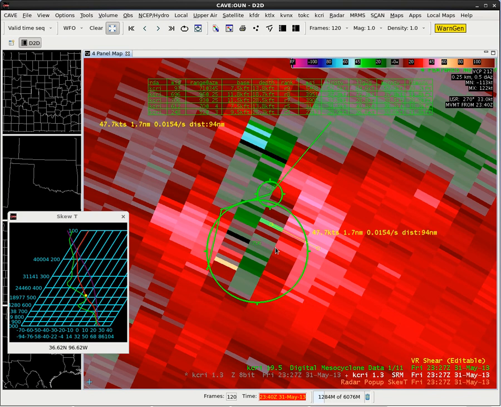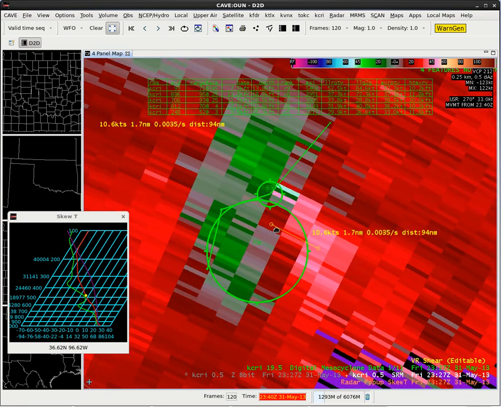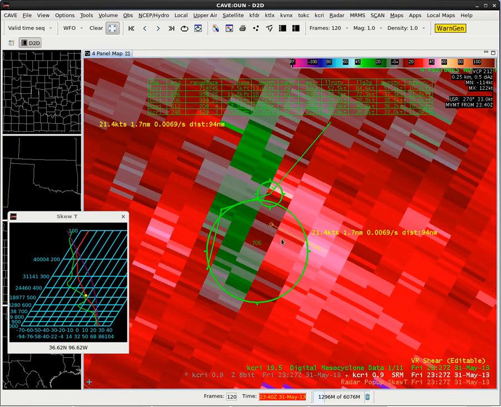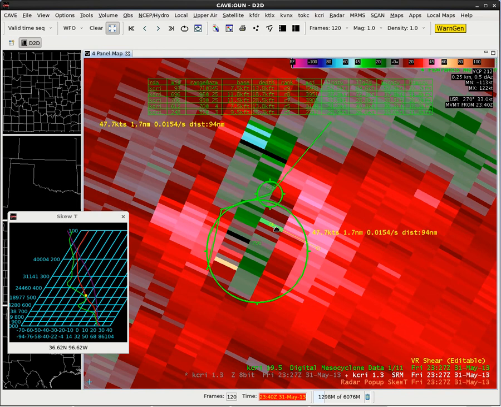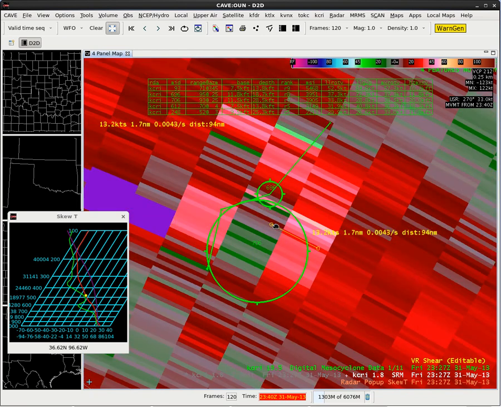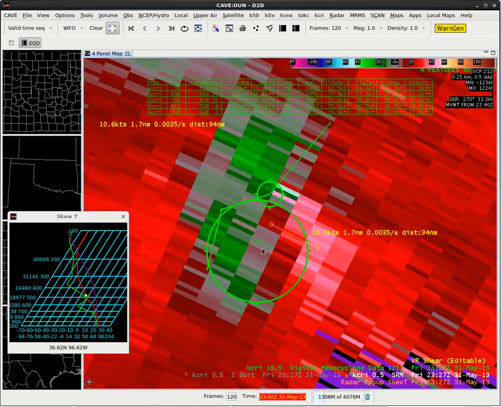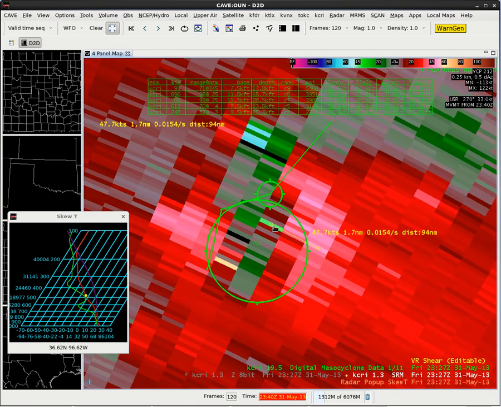Now, the reason why I don't do this is because if you look at the continuity, it's just not there to support this as being a trustworthy inbound velocity on a mesocyclone. Whenever I do rotational velocity calculations, I want to see some sort of horizontal, vertical continuity as well as temporal continuity to the signatures that I'm analyzing. And if I tilt downward, I see that there's a lot of continuity. I'm going to tilt back up, 0.9, 1.3. There's really no vertical continuity with that. I go up a little bit higher, and now I see it still doesn't have the continuity that it has kind of down low. So this velocity looks a little suspicious.